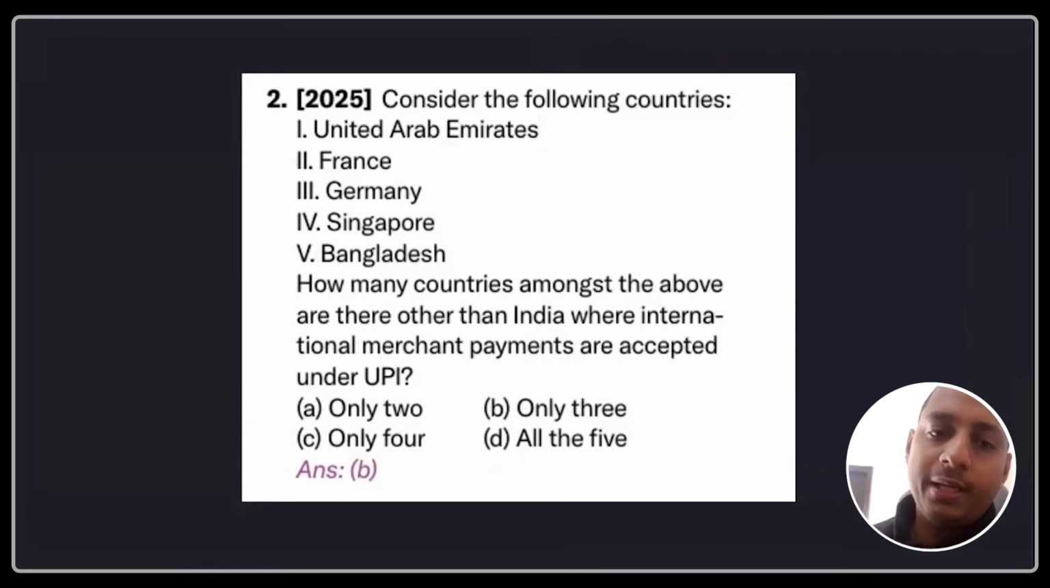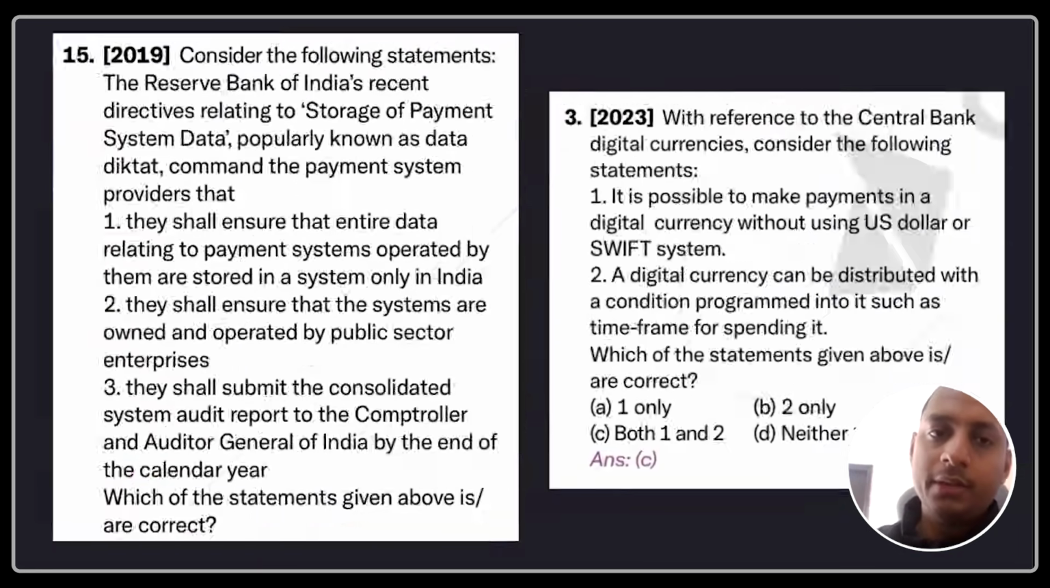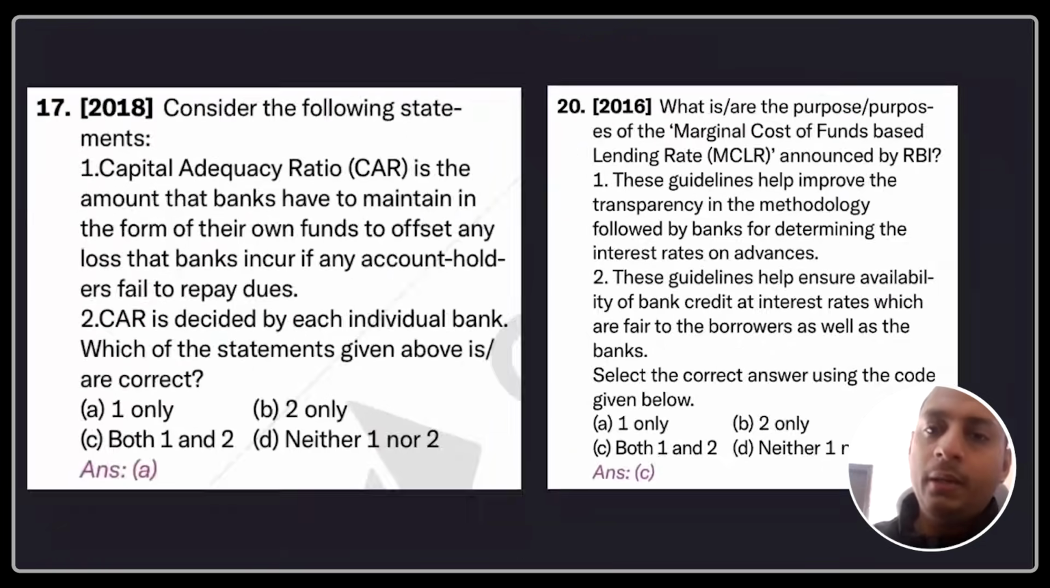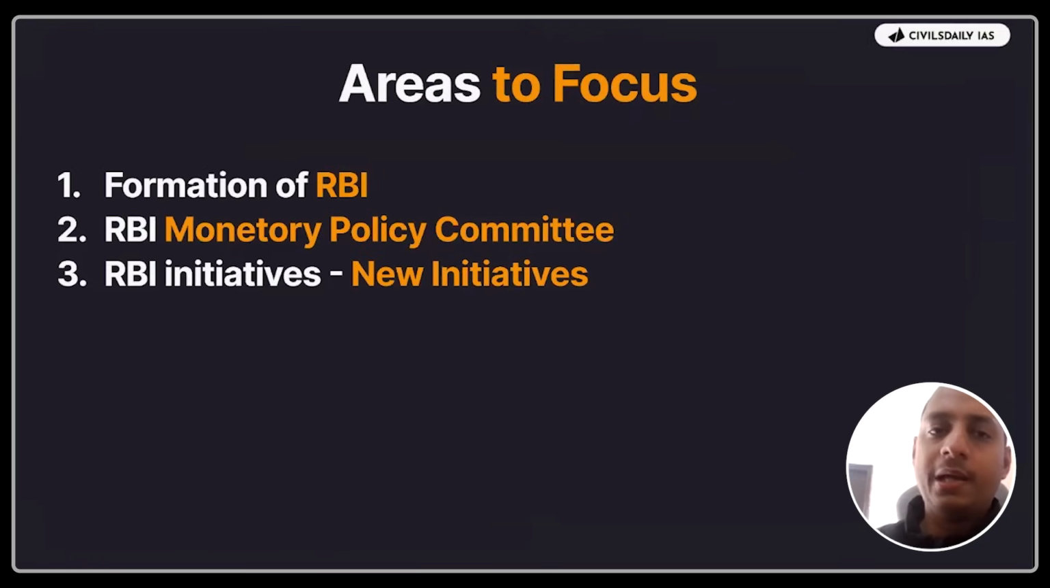This is also, we can say, even though it's an initiative by NPCI, RBI provides all the regulatory guidelines regarding the same. So we can take it under RBI as well. Okay. So all the initiatives introduced by RBI, digital rupee, UPI, business responsibility and sustainability report, everything you can read. Now, should you read the RBI's annual report or something to get this information?